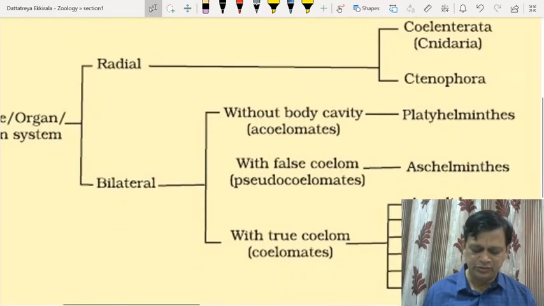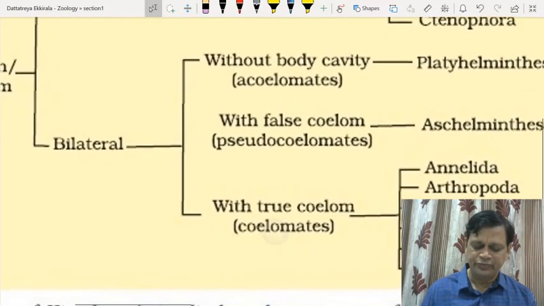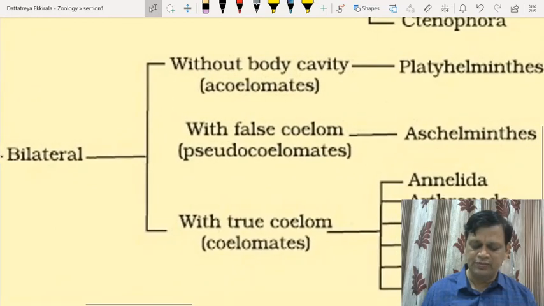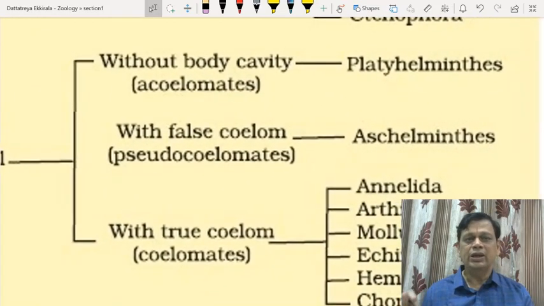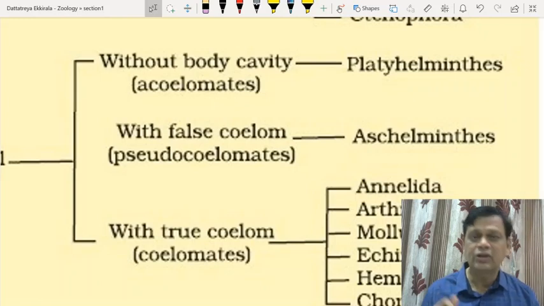Then coming to bilateral symmetry. Animals with bilateral symmetry include phylum Platyhelminthes to Chordata, right? In this, Platyhelminthes are acoelomate, without a body cavity.